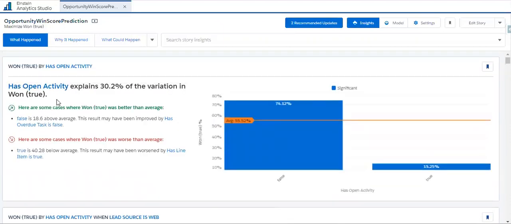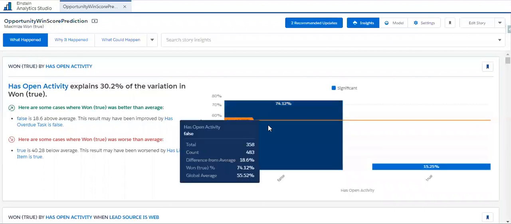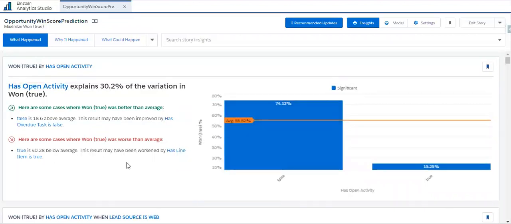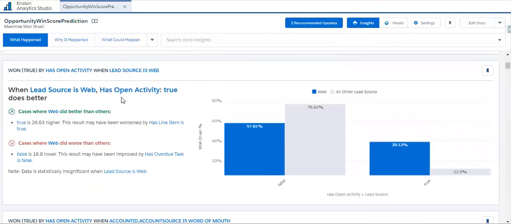Before, we saw that when has open activity is false, we see the highest win rate. But here, when has open activity is true, we also see the highest win rate, but only when the lead source is web. When has open activity is true and lead source is web, we see the highest win percentage of opportunities. For the other lead sources, the win percentage is very low.